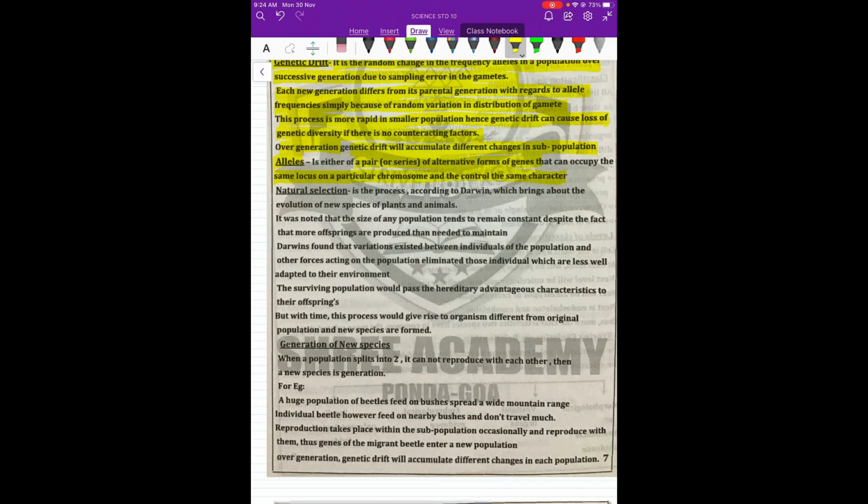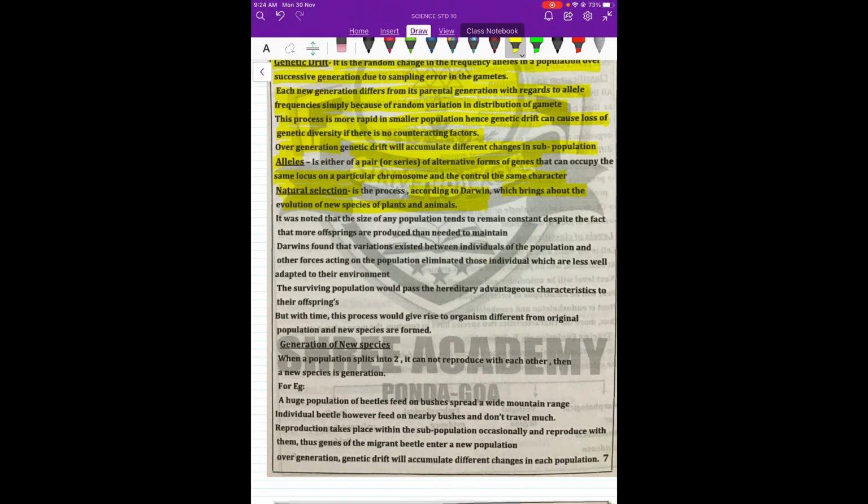Now according to Darwin, Charles Darwin gave a great concept called natural selection. What does natural selection mean? Natural selection means the evolution of new species of animals and plants depending on the adaptation. Not all animals and not all plants can adapt to one location.